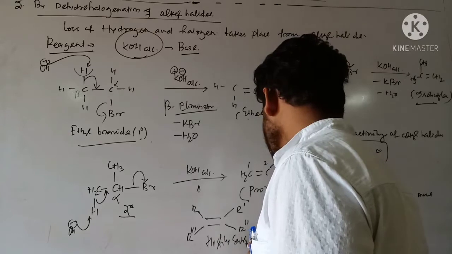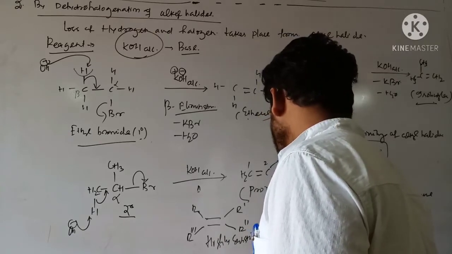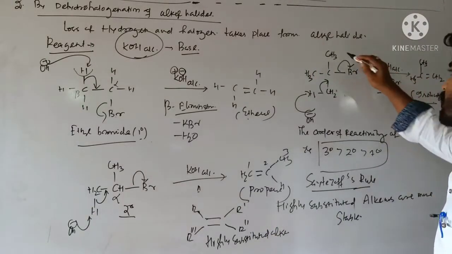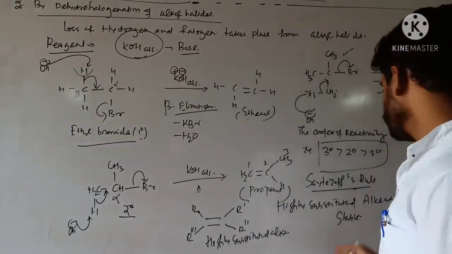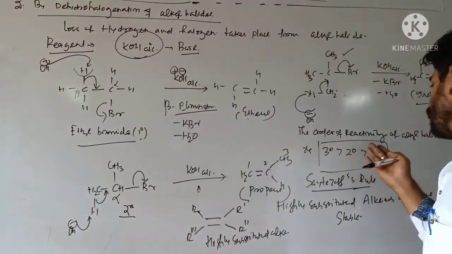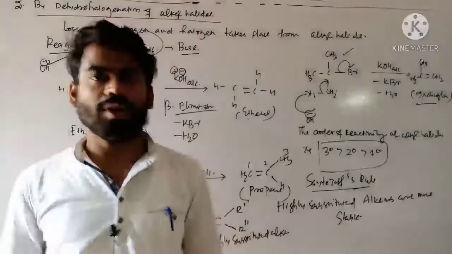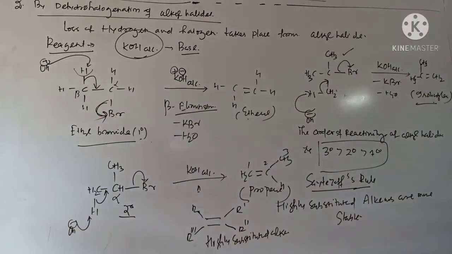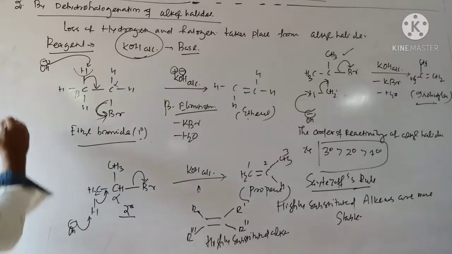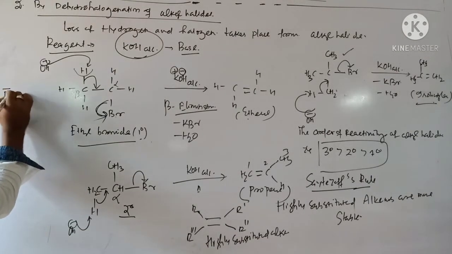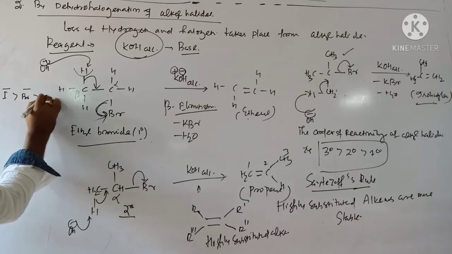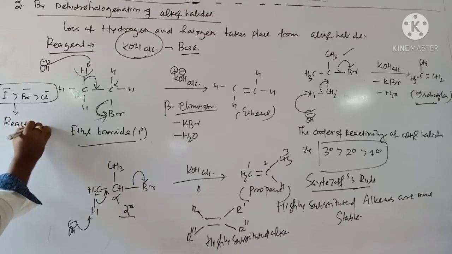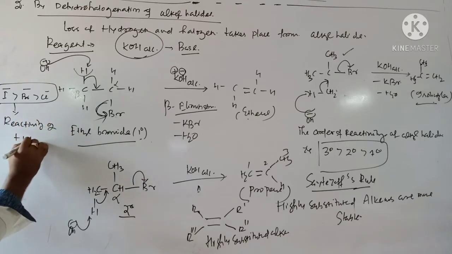Highly substituted alkene. So here you can see you are getting 2 methyl groups substituted at this carbon. That is in case of tertiary alkyl halide. So the reactivity follows 3 degree, 2 degree and 1 degree. And what is the order of reactivity of halogens? You see, halogen acts as a good leaving group, and the leaving group tendency, the reactivity of halogens, I can write, that is I minus is more reactive than Br minus, which is more reactive than Cl minus. This is the reactivity of halogens.